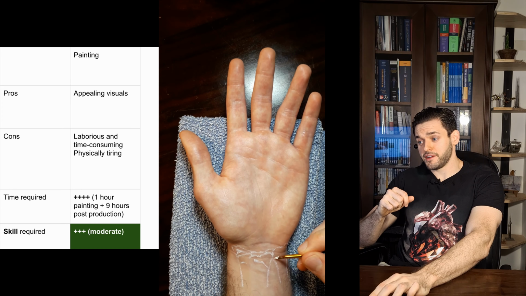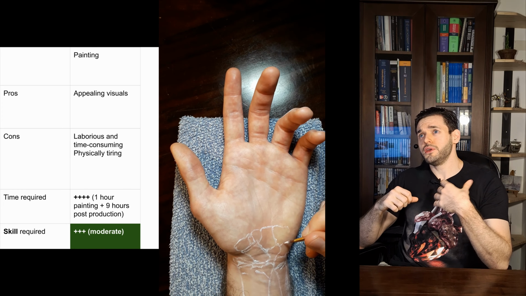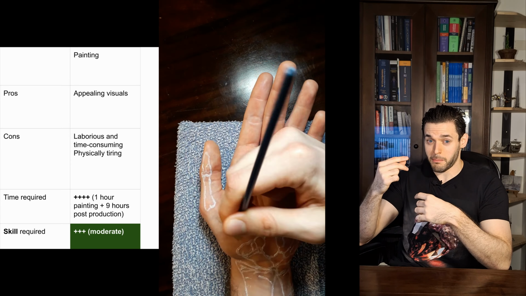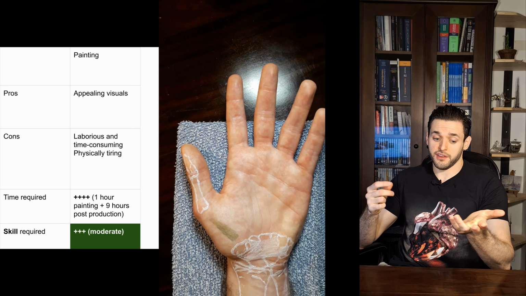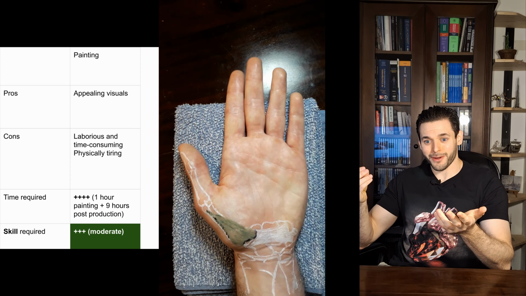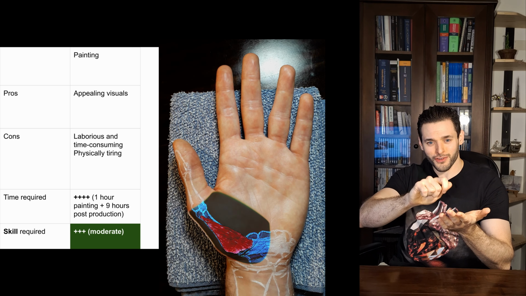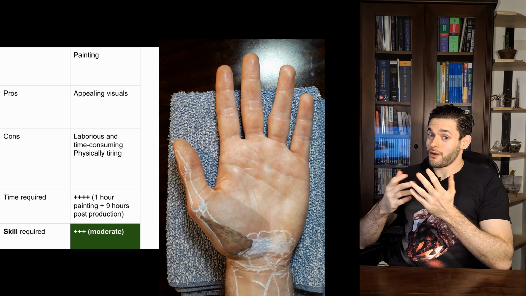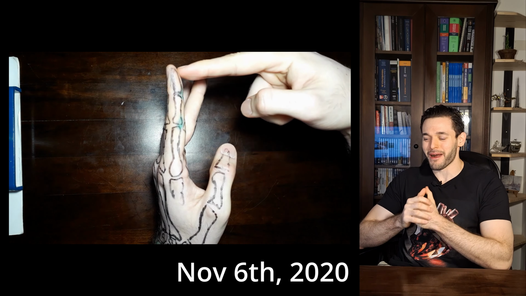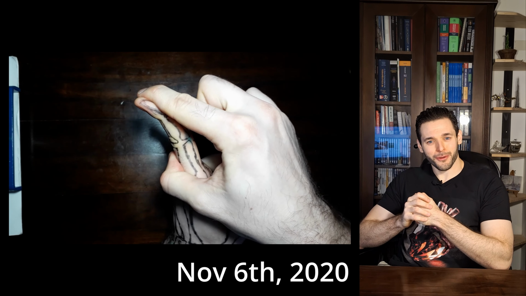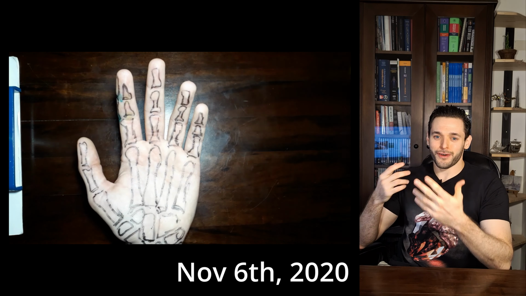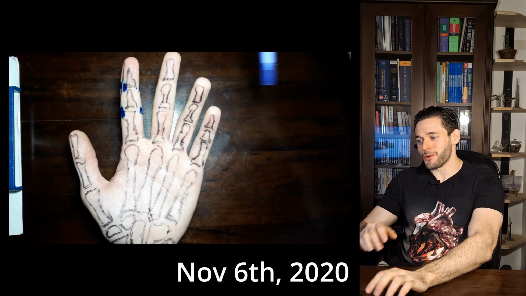The skill required, I'd say, is moderate. It's a bit faster to learn and easier to do if you have no experience than just grabbing a pen and drawing. After all, you can at least erase it. You can grab a piece of toilet paper or a cotton net, for example, and just erase the ink. If you are using appropriate ink for the skin, of course. If you try to use some watermarking pen, then maybe you want to reconsider that decision. I started using watermarker pens and eventually I switched onto ink that's proper for the skin.